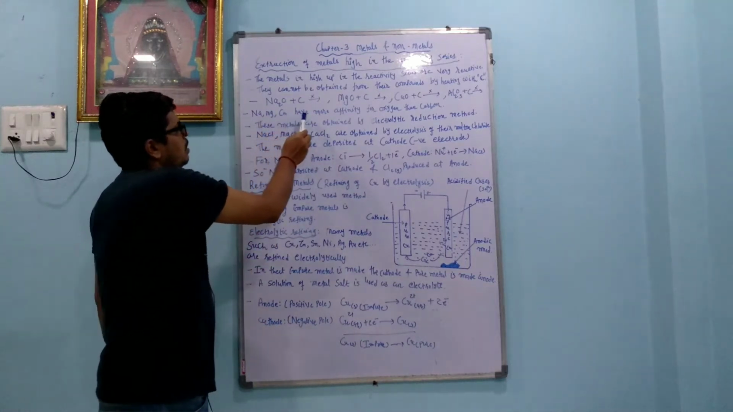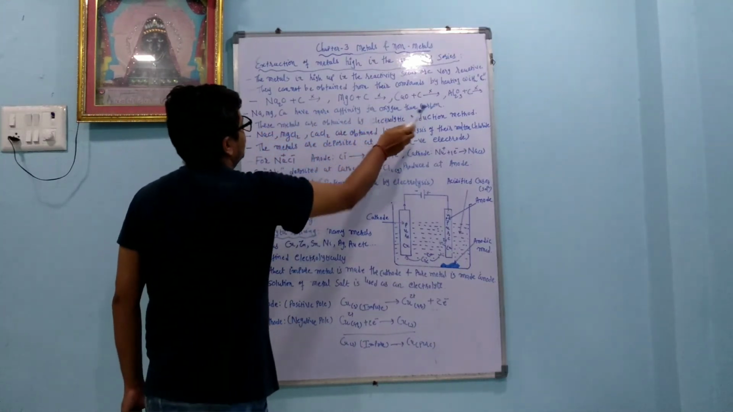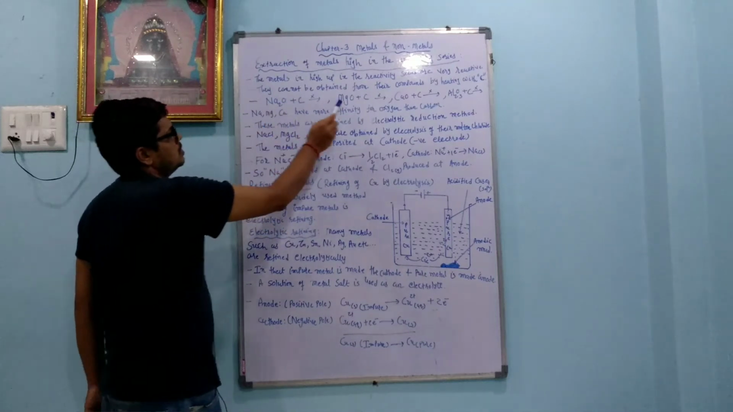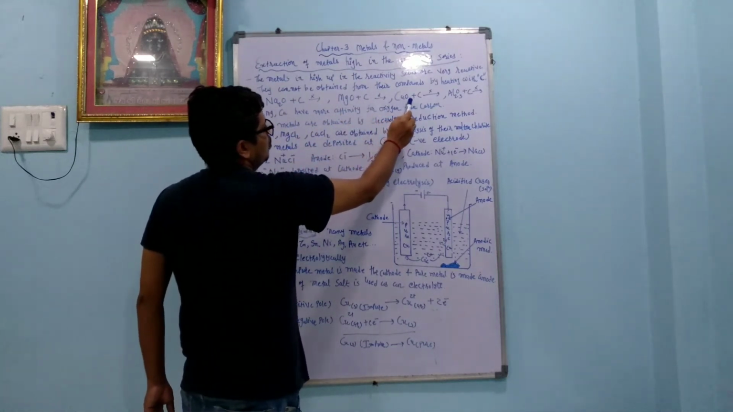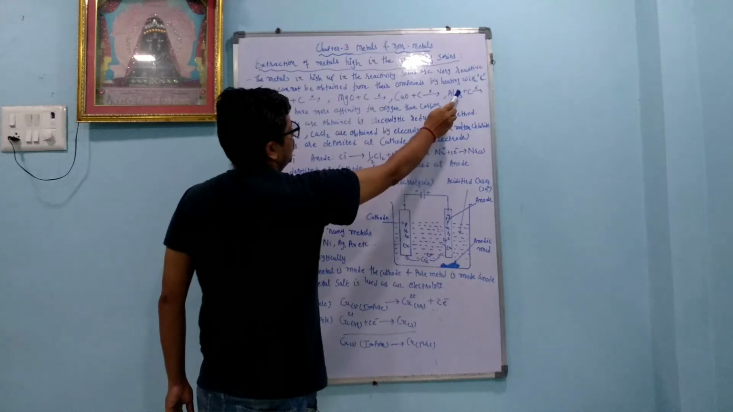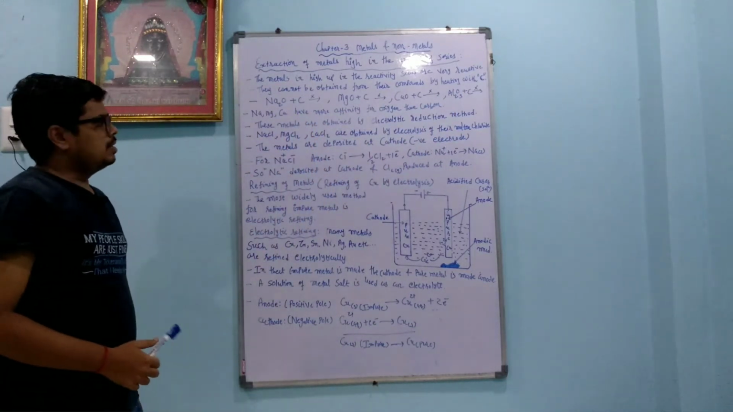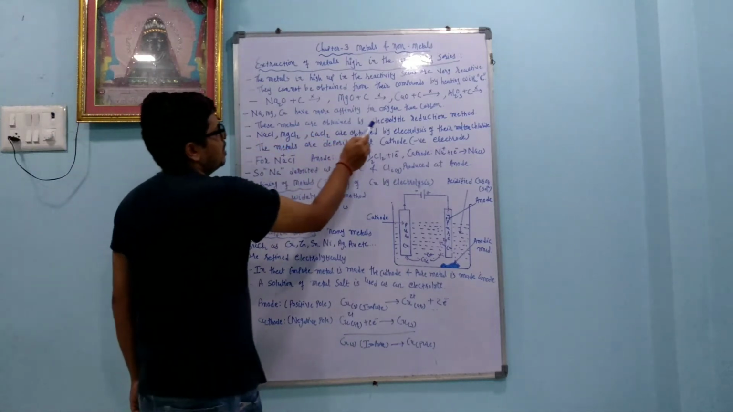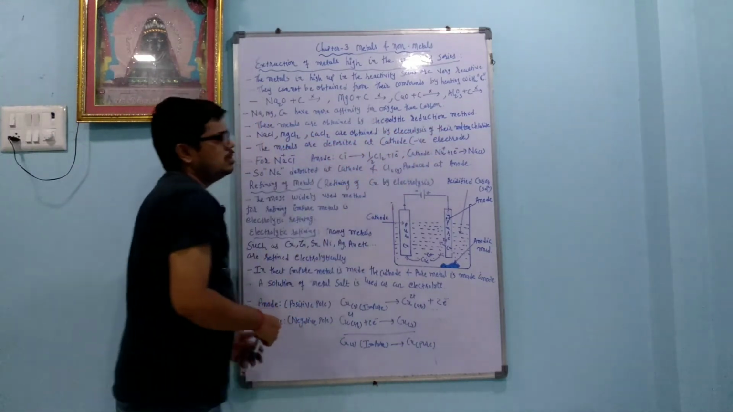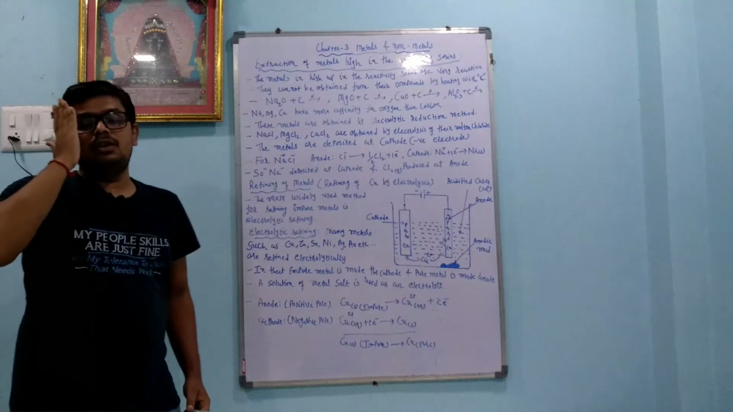Sodium, magnesium, calcium have more affinity for oxygen than carbon. So they have more affinity towards oxygen. Calcium has more affinity towards oxygen, aluminium has more affinity towards oxygen, and because of that they will not react with carbon. These metals are obtained by the electrolytic reduction method. So these metals are obtained by what?